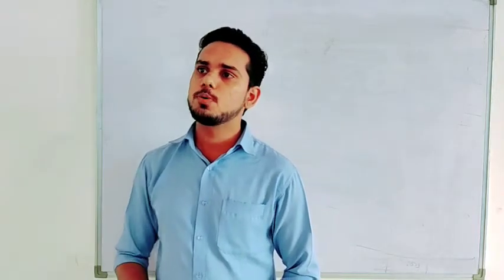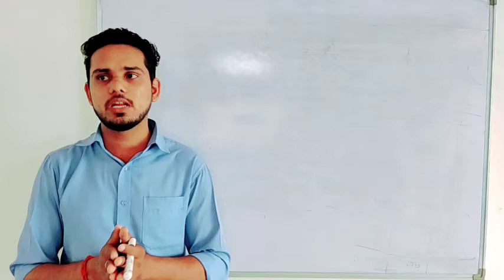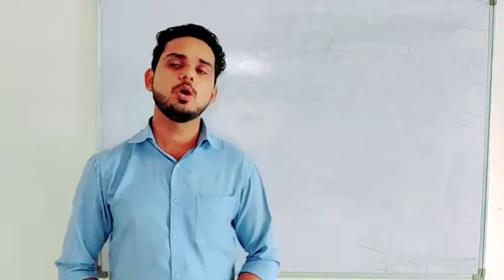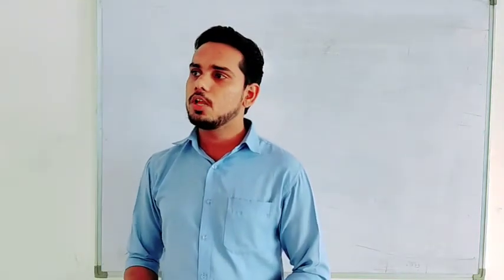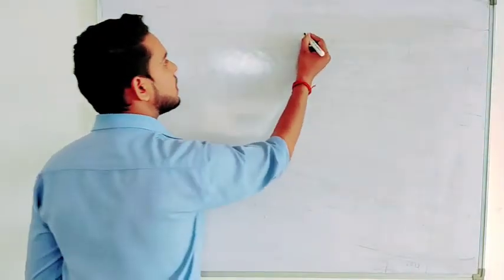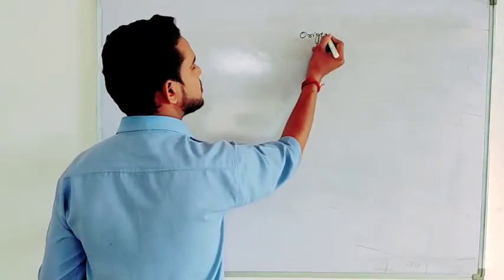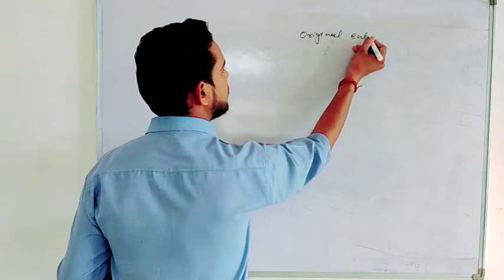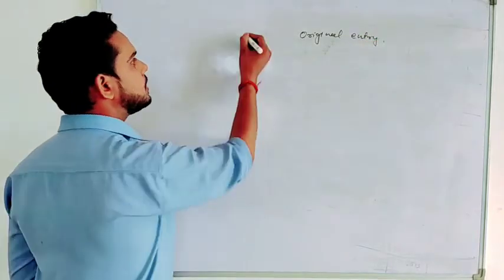Now in this process, where actual accounting starts is the recording of transactions. We record transactions in the books of original entry. Now what are the books of original entry?